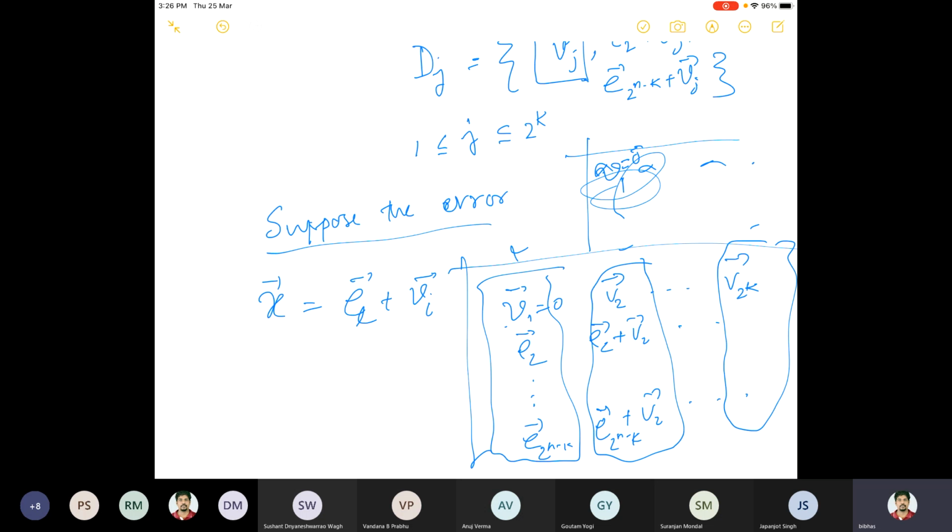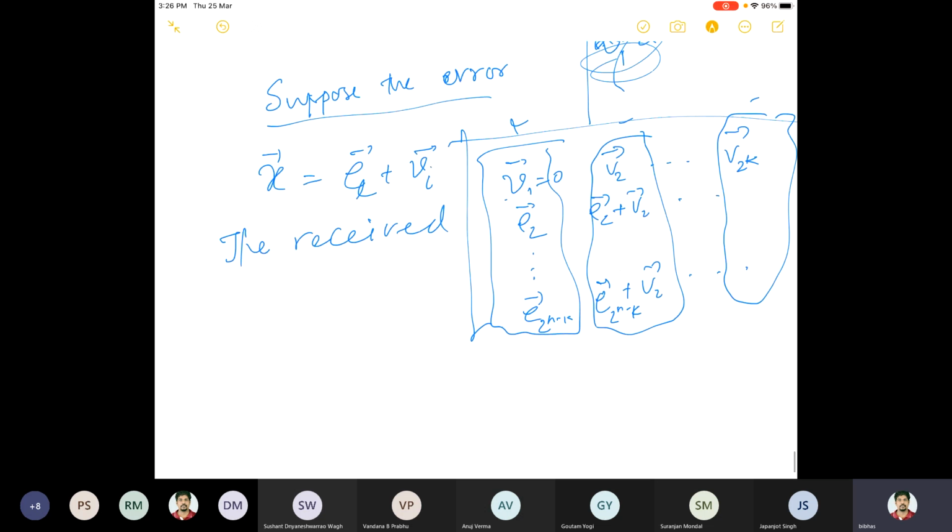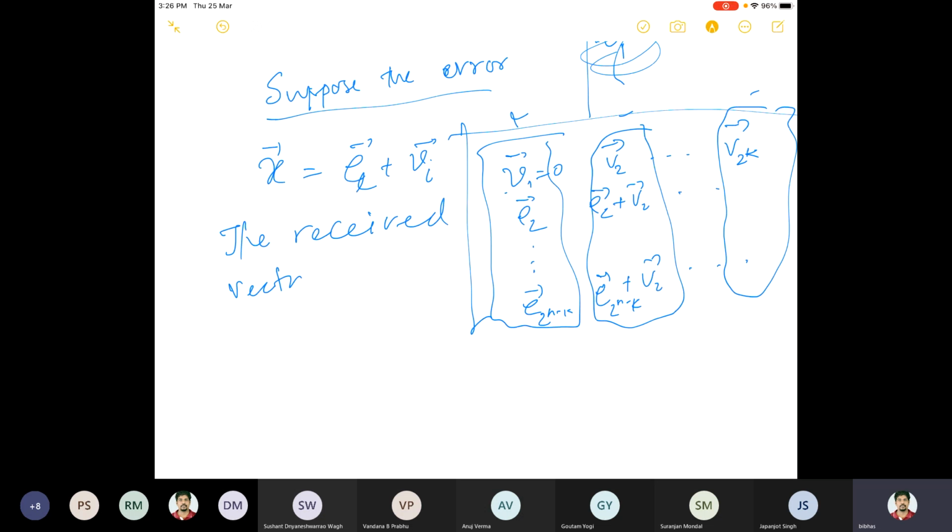Then, if this is the error, the received vector, let's say R, is some VJ that was sent plus this X. So R equal to VJ plus X, where X was actually EL plus some VI.